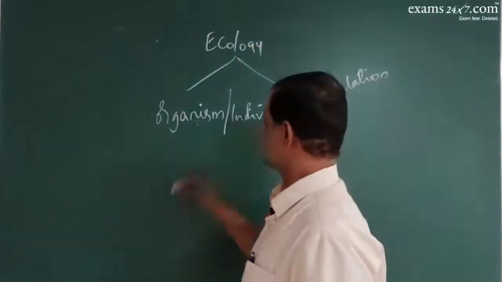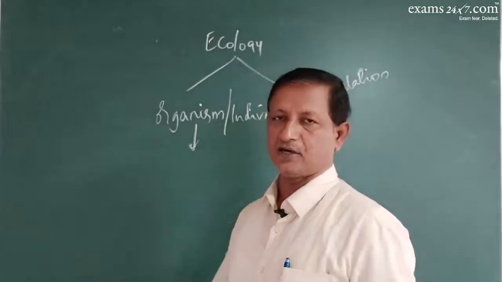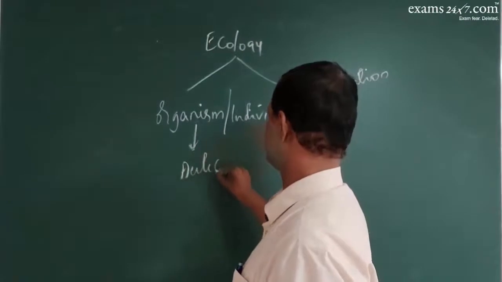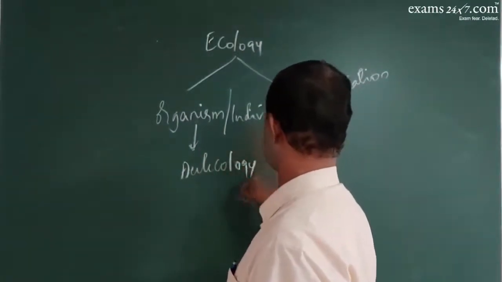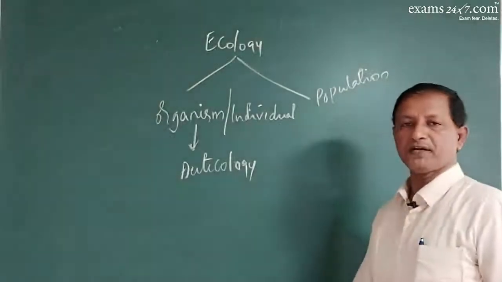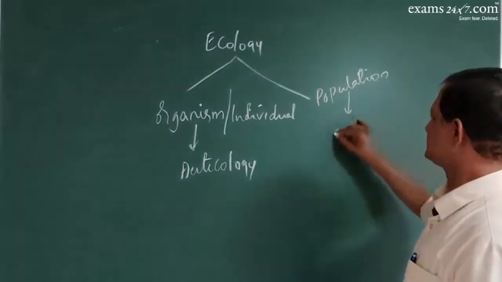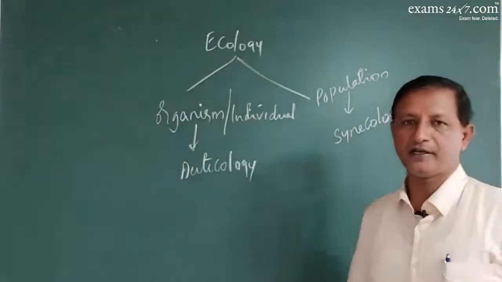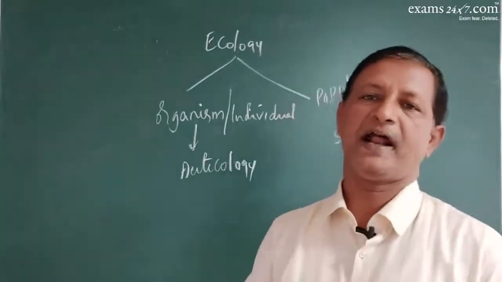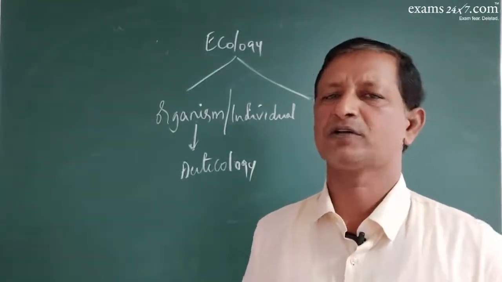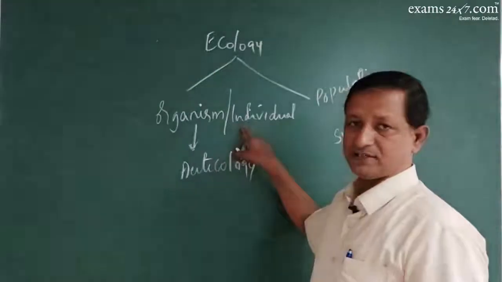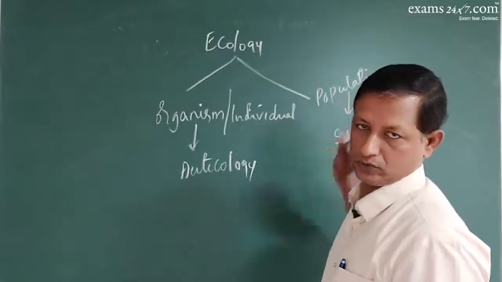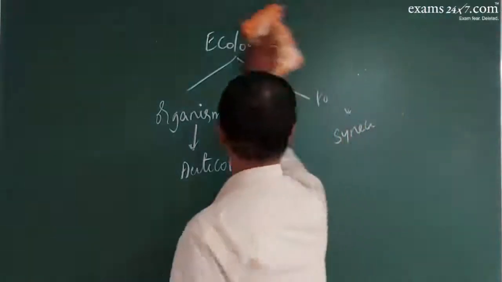So the branch where the individual organism is considered is called autoecology. The branch where the population is considered is called synecology. So broadly, 2 different branches of biology are made for our own convenience, where the individual plays a role and the population as a whole plays a role. So we will be taking up each.